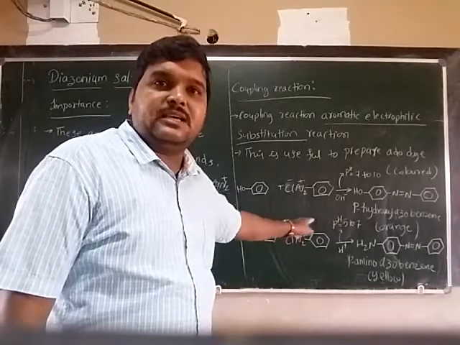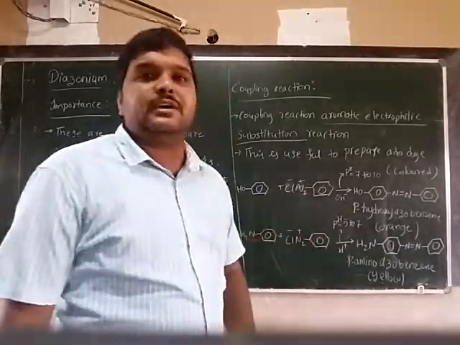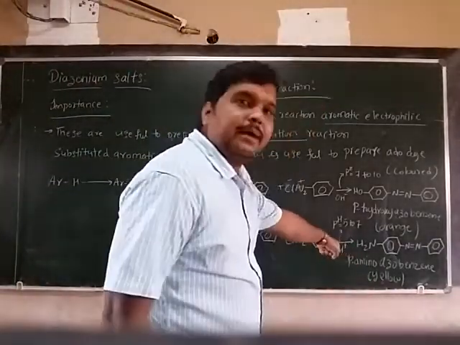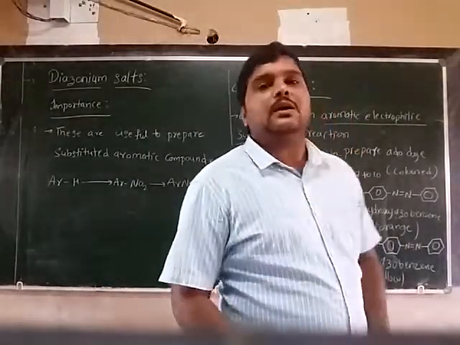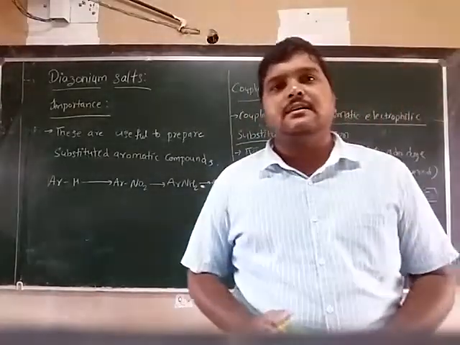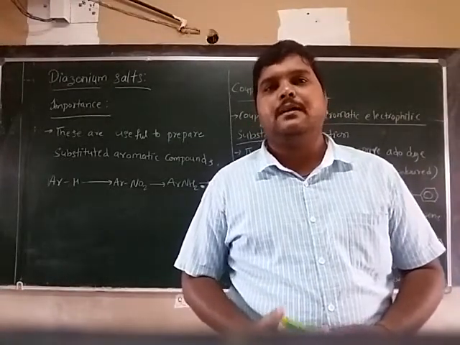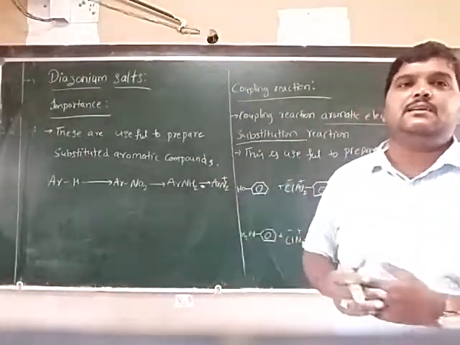Aniline reacts with benzene diazonium chloride in acidic conditions, pH 5 to 7, forms para-amino azobenzene, that is yellow color. So this is the amines, their chemical properties, and diazonium salts, and finally coupling reactions.